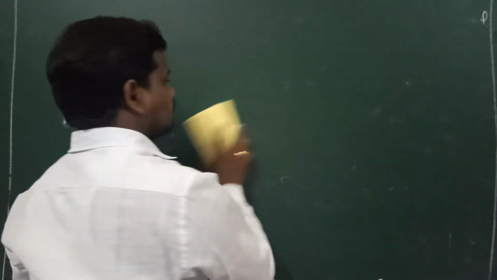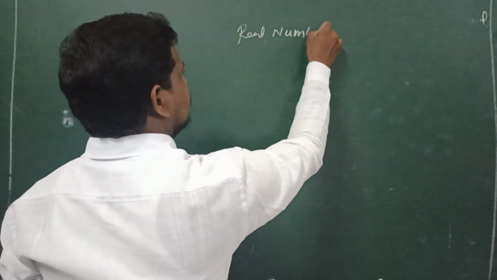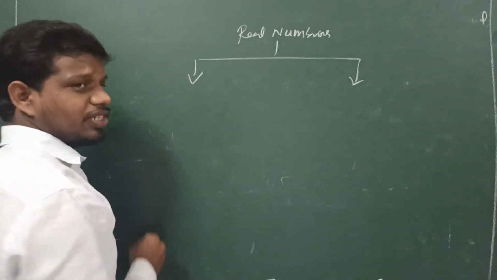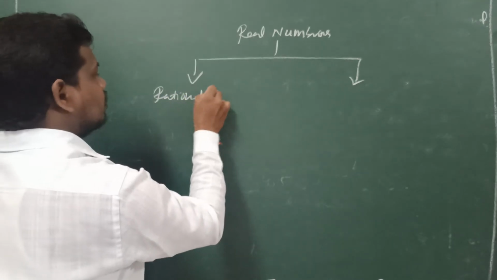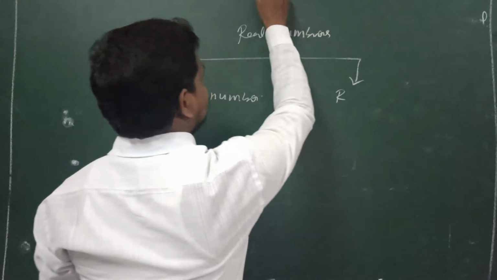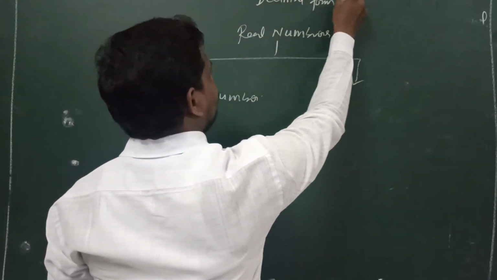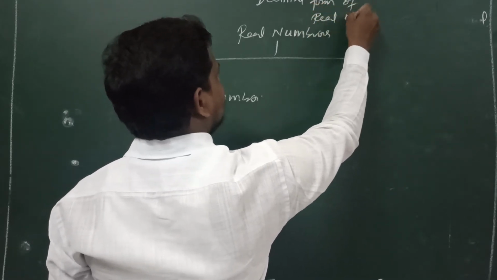these real numbers. So here real numbers are the collection of rational and irrational numbers. So this is the rational number, and this is the irrational number. Now we are going to discuss the decimal form of real numbers.